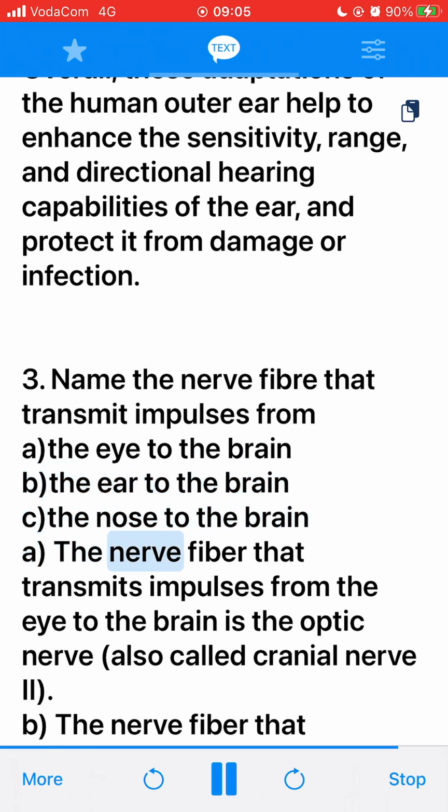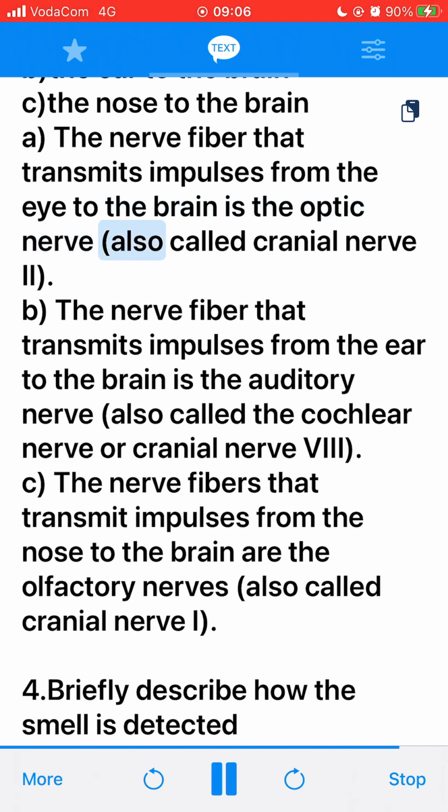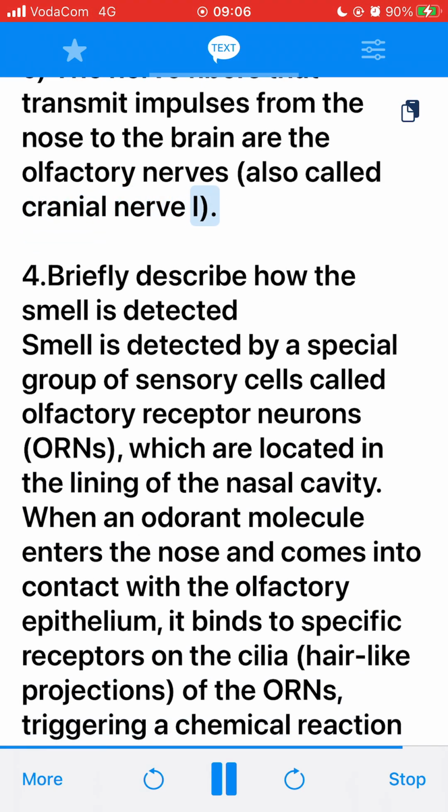A. The nerve fiber that transmits impulses from the eye to the brain is the optic nerve, also called cranial nerve 2. B. The nerve fiber that transmits impulses from the ear to the brain is the auditory nerve, also called the cochlear nerve or cranial nerve 8. C. The nerve fibers that transmit impulses from the nose to the brain are the olfactory nerves, also called cranial nerve I. 4. Briefly describe how the smell is detected.